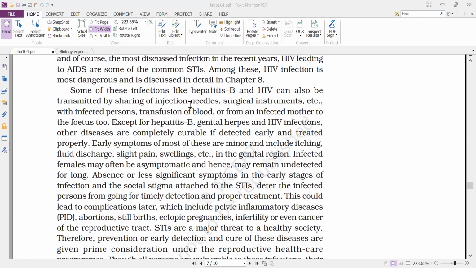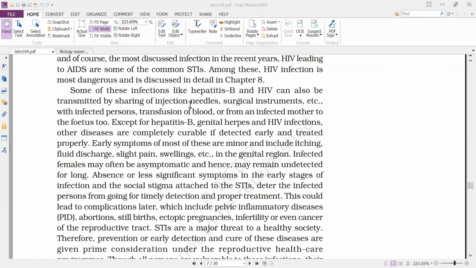Okay, the early symptoms of most of these are minor and include itching, fluid discharge, slight pain, swellings, etc. in the genital region. So we will find the infections in very minor conditions.